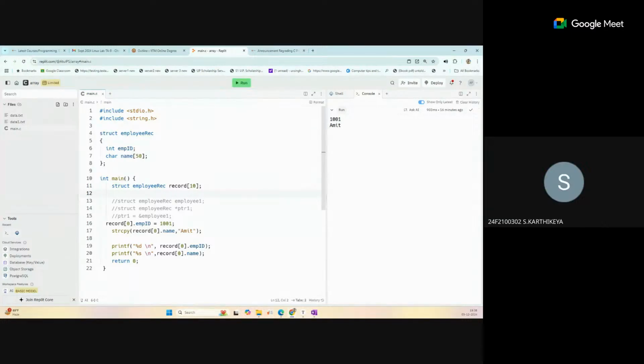Okay, sir. Sir, can we do C and Linux labs at the same time? No, not the same time, but I think the timing will be separated during these 4 days. Actually, we have a slot of 4 days, so in 4 days I think they will separate the timings of C and Linux. You have to attend only that duration. Still, things are not finalized. What the task will be on the final lab day is still being prepared by the prof. If we get this information, we will share it with you.